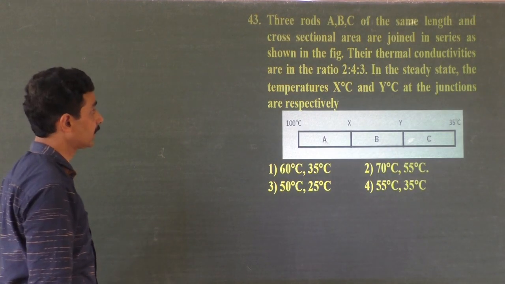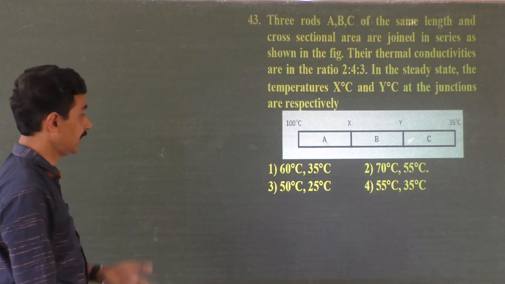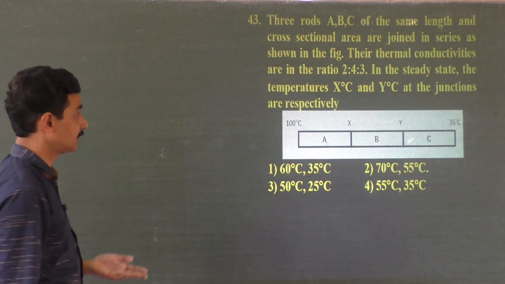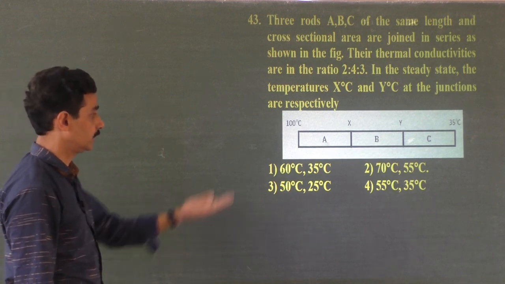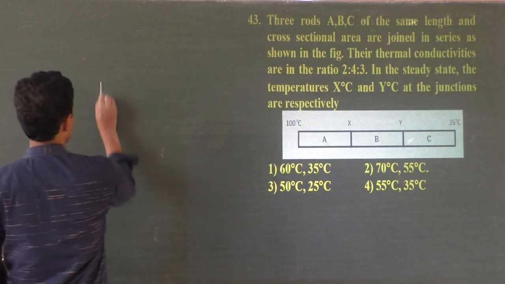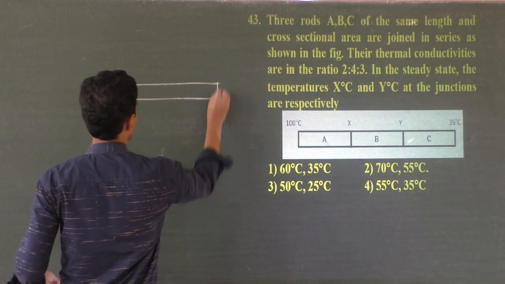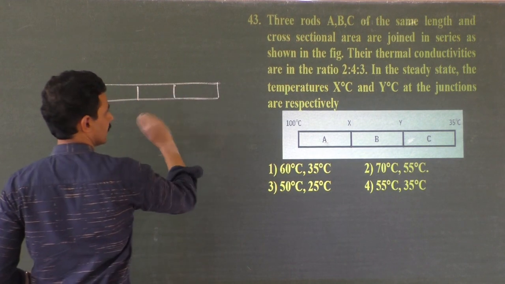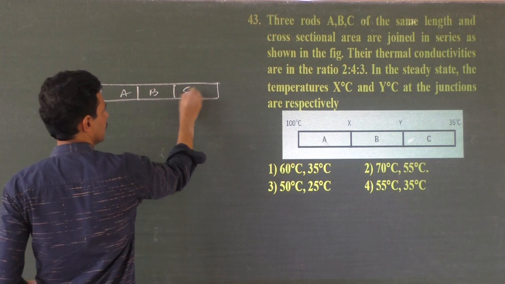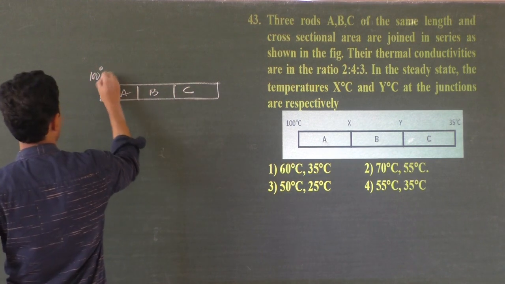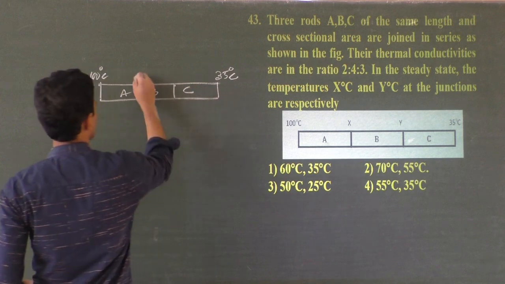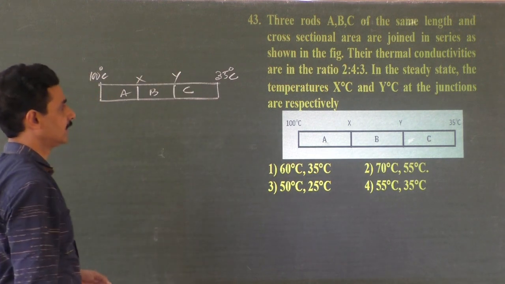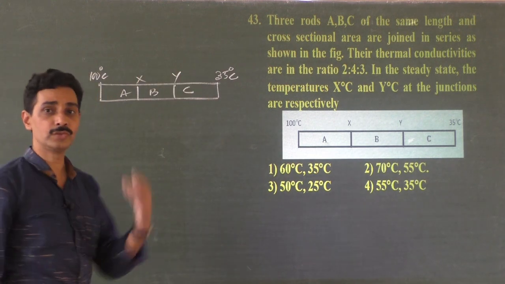Question 43. Three metal rods A, B, C of the same length and same cross-sectional area are joined in series as shown in the figure. We have a diagram. There are three rods of the same length and same cross-sectional area: A, B, C, and their temperatures are written as 100 degrees Celsius, 35 degrees Celsius, and here it is written X and Y. Their thermal conductivities are in the ratio 2:4:3.